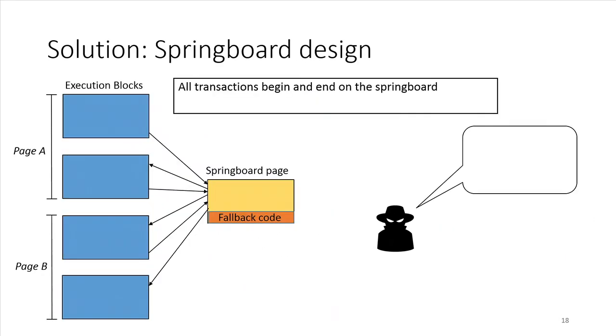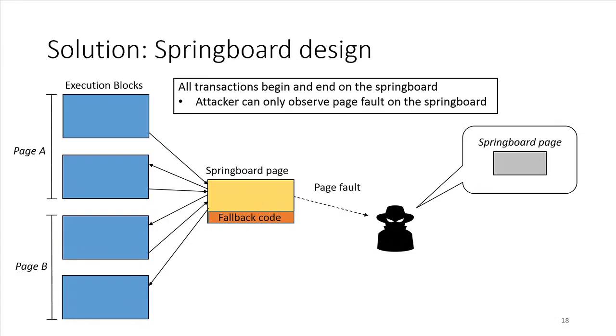To overcome this problem, we proposed a Springboard design. We make sure that all the transactions begin and end at a dedicated Springboard page. By doing so, the attacker can no longer trigger page faults on all the execution blocks, and can only get the one-page information.